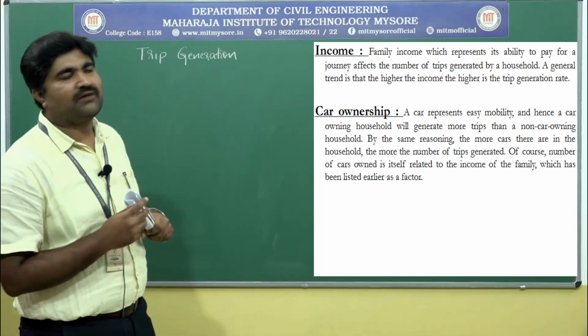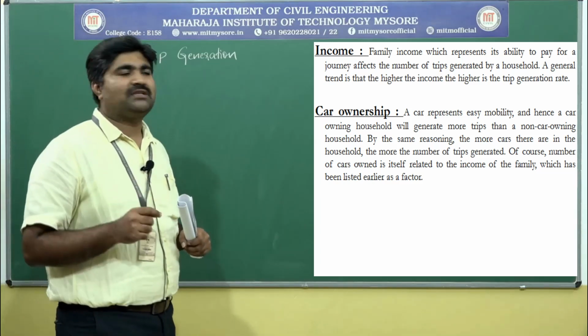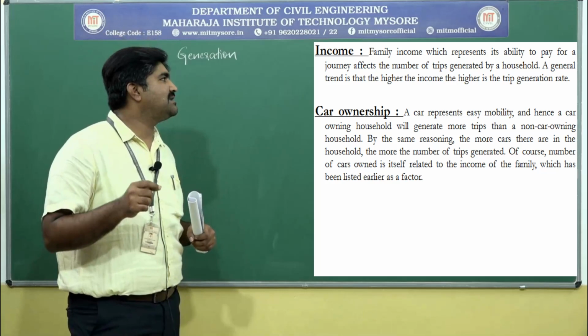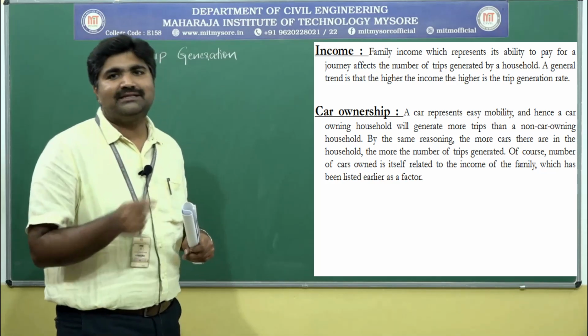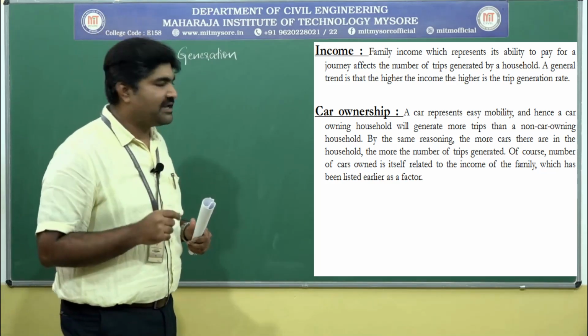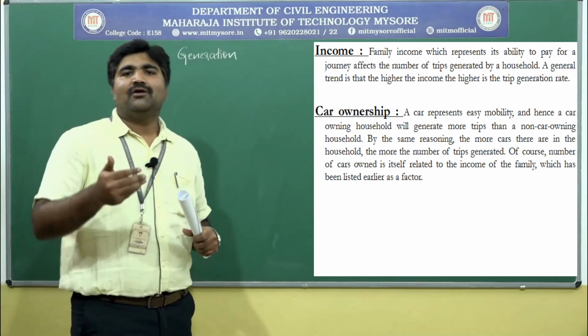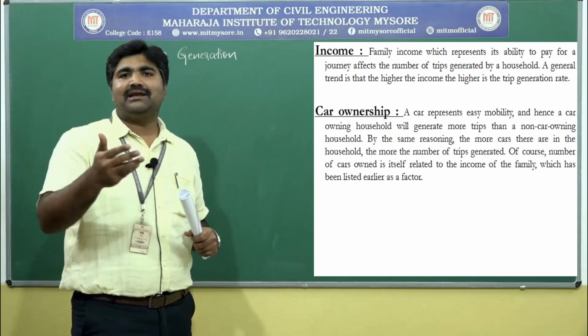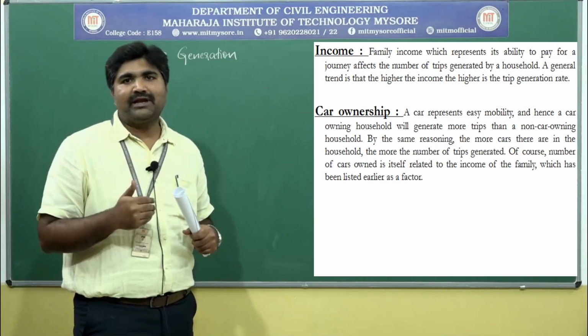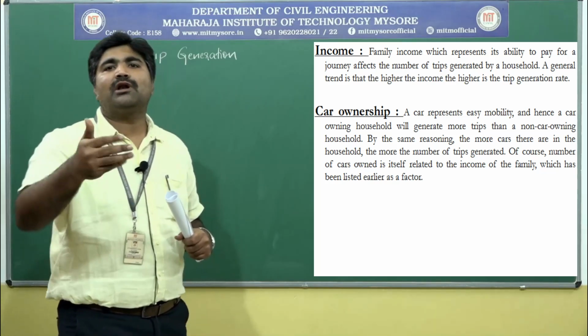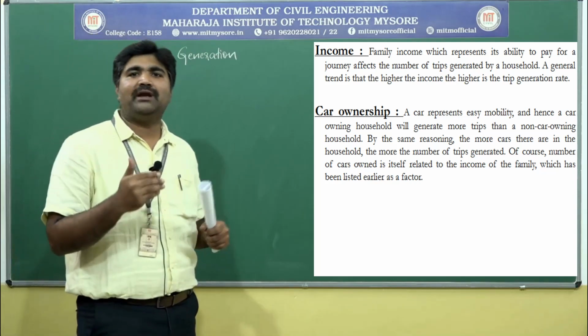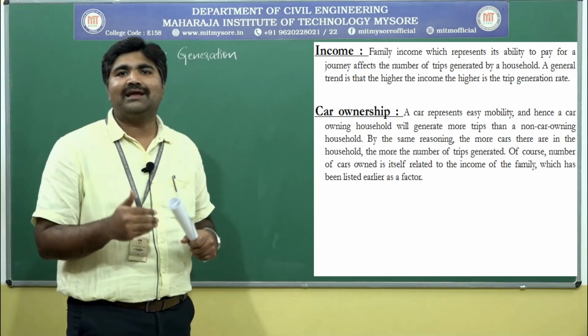Next, the first factor is the income. Obviously, family income, which represents its ability to pay for a journey, affects the trip generation by a household. It depends upon the income of the family. If we have more income, we may make more number of trips, because it indicates our ability to pay will be more when the income is more.